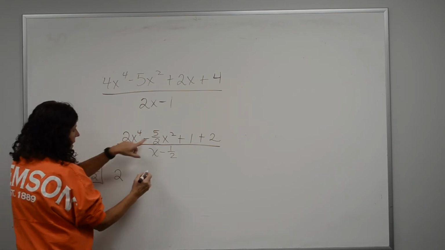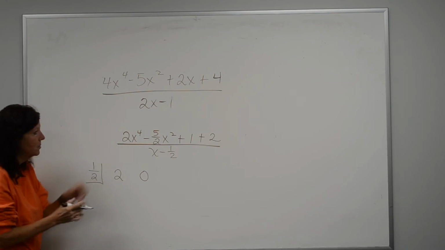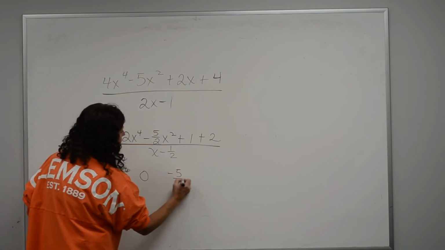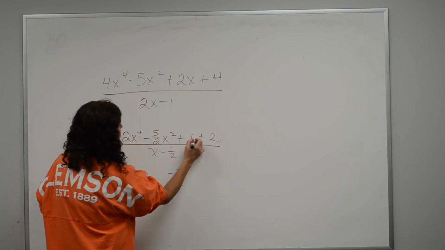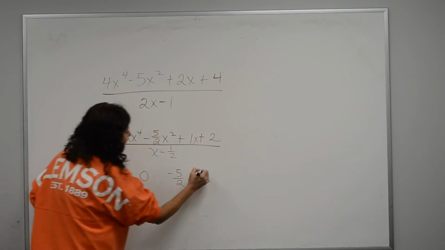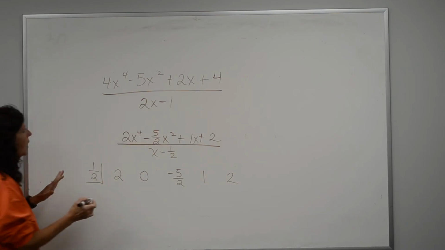So I've got this fraction here, and now I'm going to put my coefficients. 2, oh, I don't have a 3, so I've got to put a 0 there as a placeholder. -5 over 2. I think that was supposed to be a 1. It was. Okay. 1 and 2. Okay, you with me? All right.